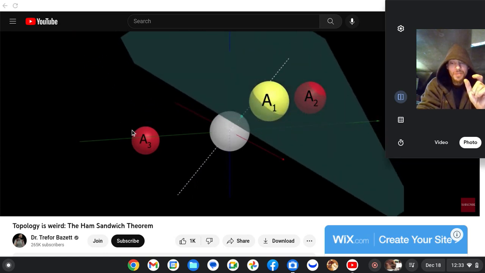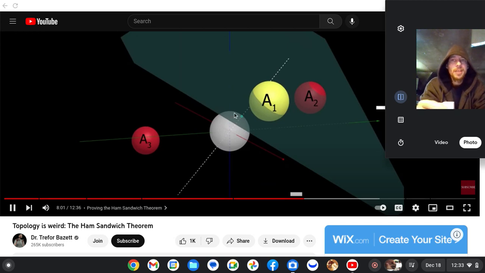Now let's look at the spheres. If I pick a side of the plane, for example, a direction from the origin out to the point, that's the positive direction, then consider the portion of the volume of the object that is on the positive side of the plane.